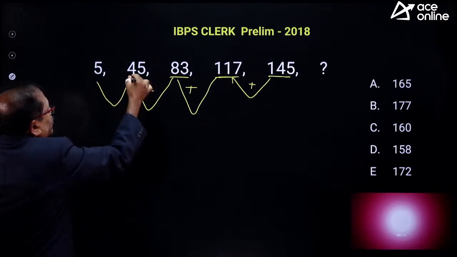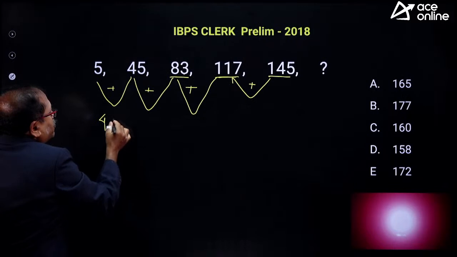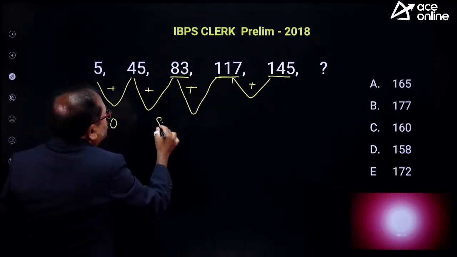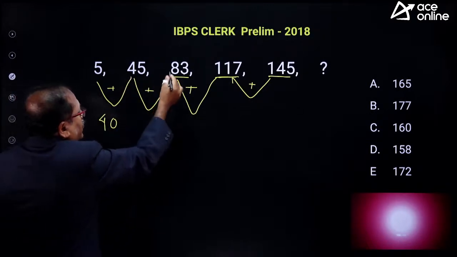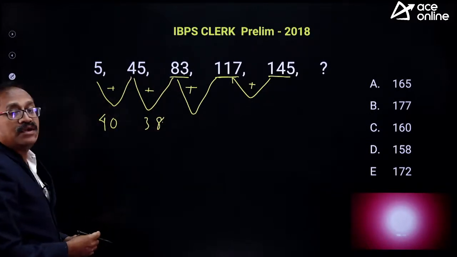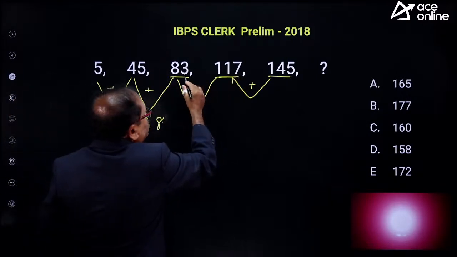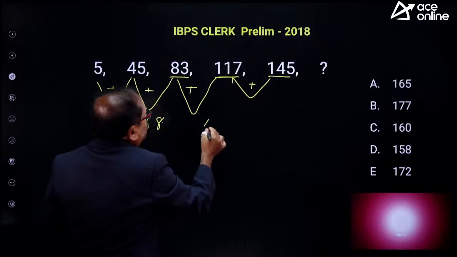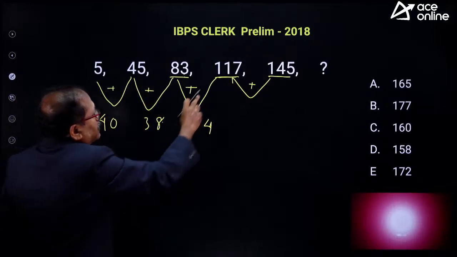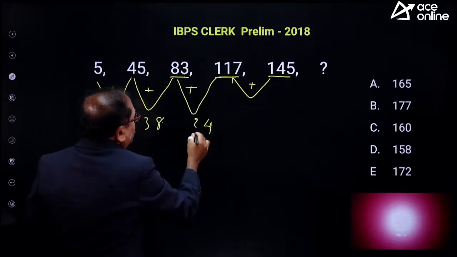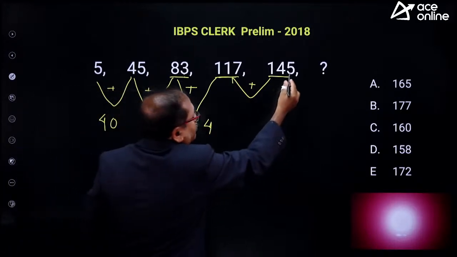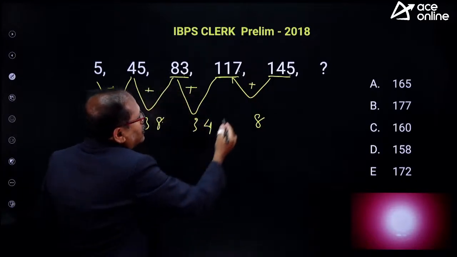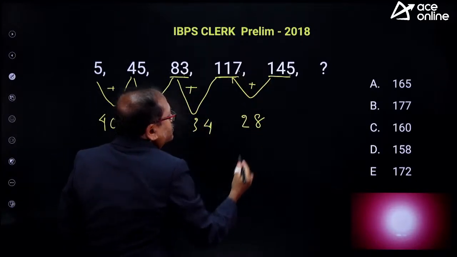What is the difference from here to here? I notice that this is plus 40. What is the difference from here to here? That is 5 plus 8 is 13, carry 1, 4, 1, 5, and 5 plus 3 is 8. And what is the difference here? So that is 17 minus 3 is 7 minus 3 is 4, and 11 minus 8 is 3. 34 difference है. And what is the difference here? That's 15 minus 7 is 8, and then this is 13 minus that's 28 is the difference.